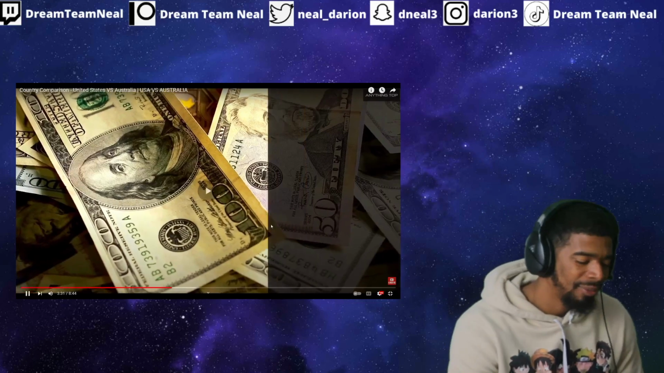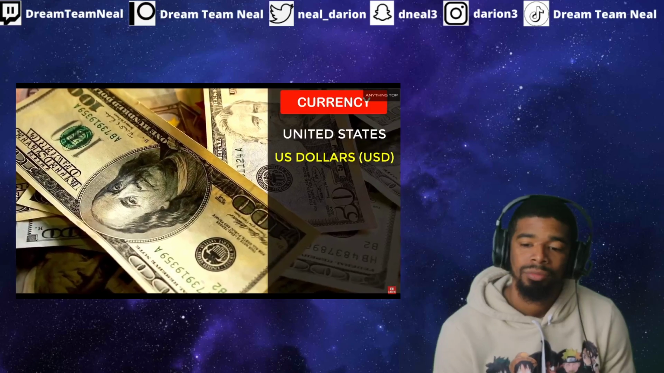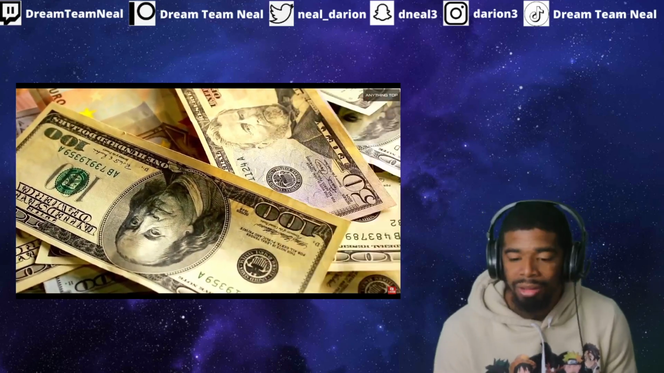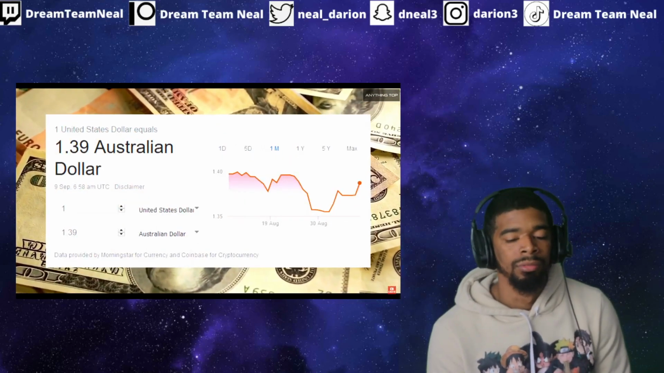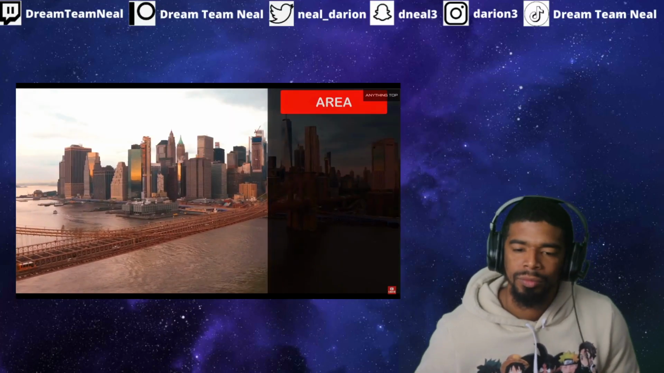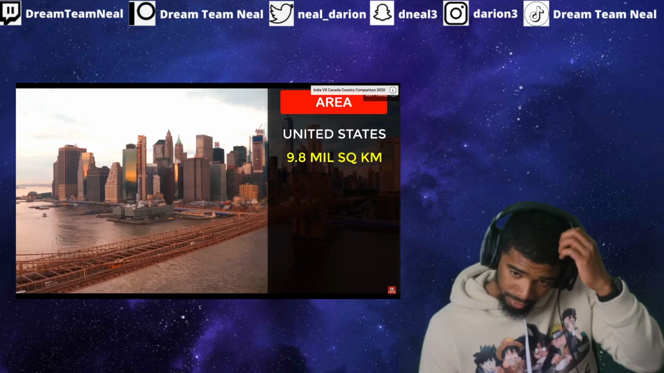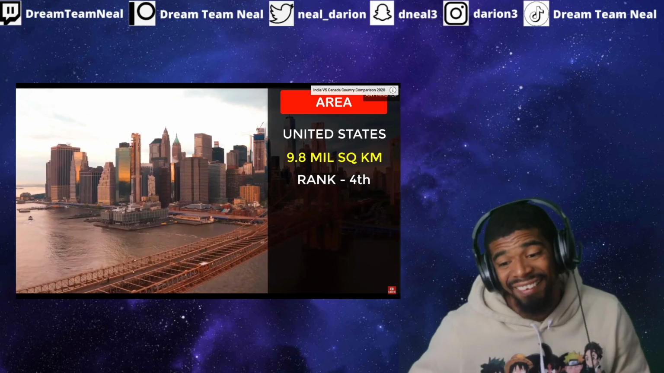The currency of the United States is US dollars, while the currency in Australia is Australian dollars. 1 US dollar is equal to 1.37 Australian dollars. Talking about the area, the total area of America is 9.8 million square kilometers. That's crazy. It is the fourth largest country in the world in terms of area.